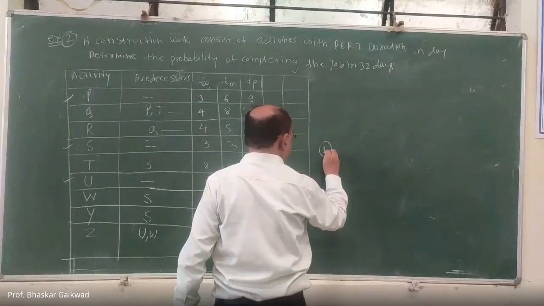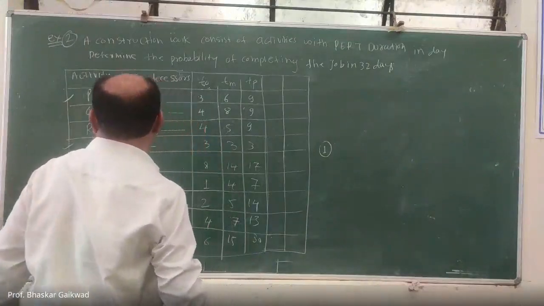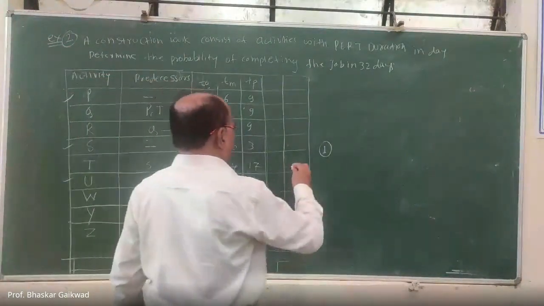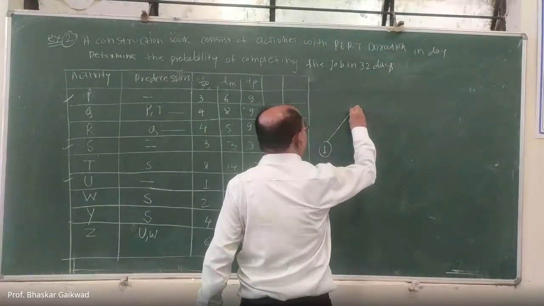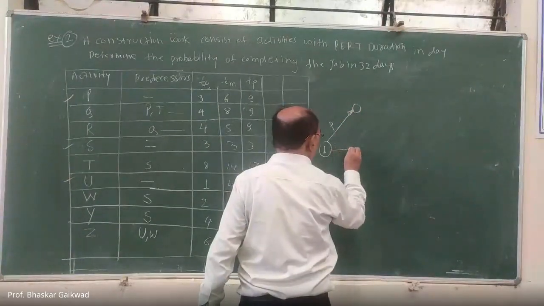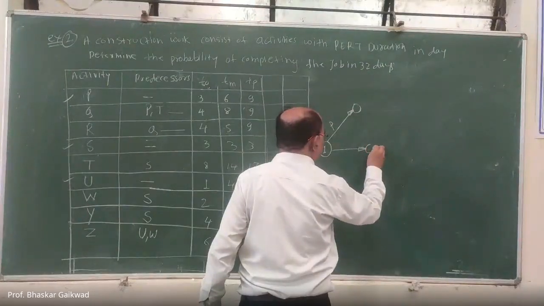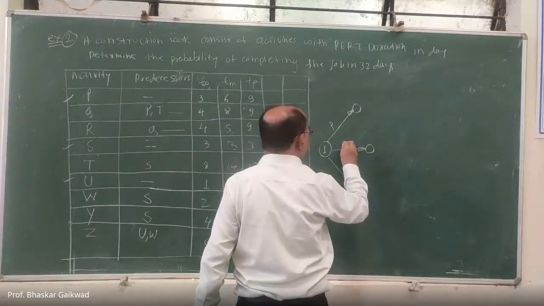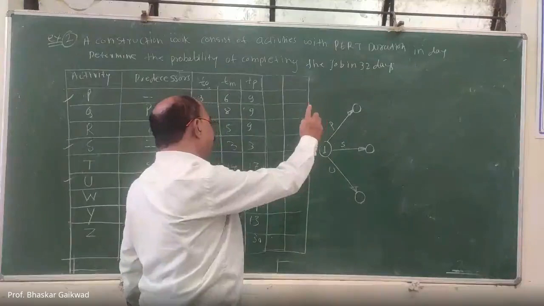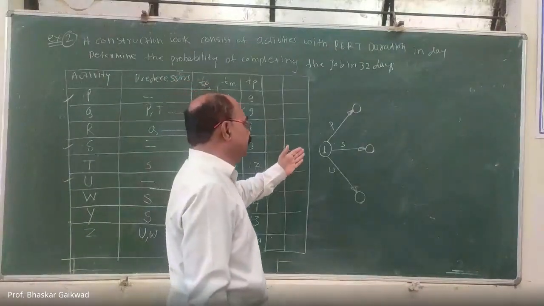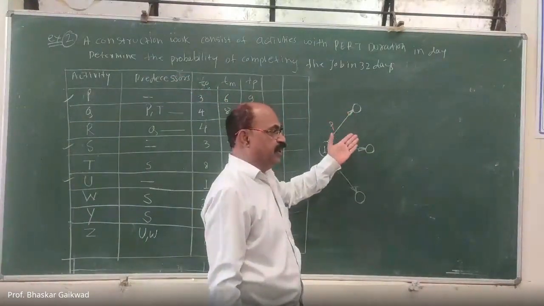Let us consider this as one. So the activities P, S, and U will start from one. This is activity P, this is activity S, and this is activity U. I will not give numbers to the event nodes for now, because many times we get confused about which is the first number, second, third, fourth, fifth.